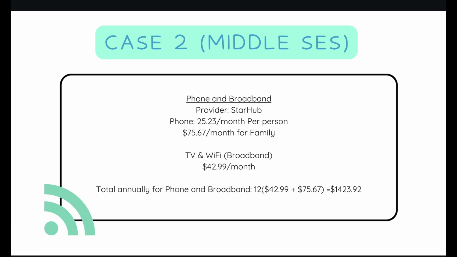The phone and broadband will be provided by StarHub. $75.67 will be the cost of the phone for the entire family per month. TV and Wi-Fi will be $42.99 per month. Total cost of phone and broadband is 12 times $42.99 plus $75.67, equating to $1,423.92 per year.